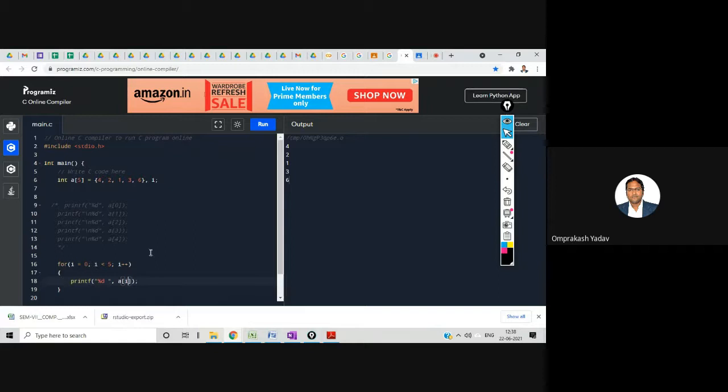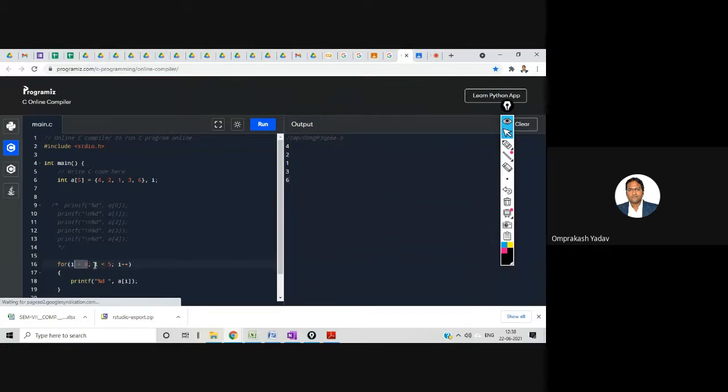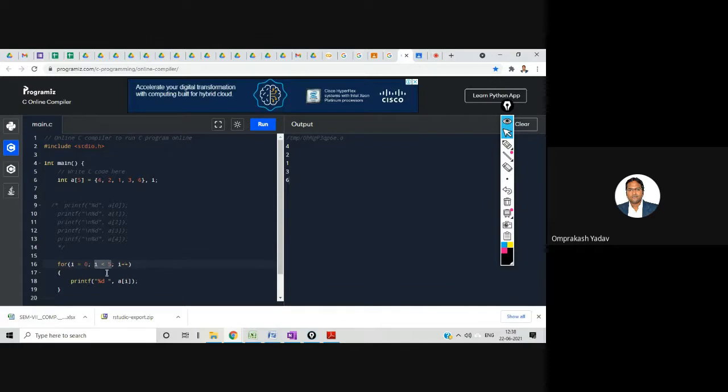So just see over here, the first time the i value will be 0, it will go over here because 0 will be less than 5, condition satisfied. It will go over here and it will display a of 0, nothing but 4. Then it will leave one space because we have given one space. After that, i will be incremented by 1 and it will check the condition, because the first part, that is the initialization part, will be executed only once during the entry of the loop, and after that, in subsequent steps, it will never be executed, only the condition will be checked and the increment/decrement part will be executed.